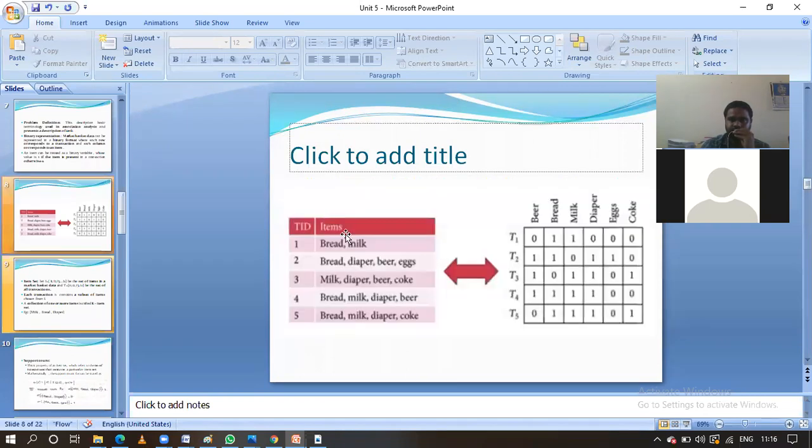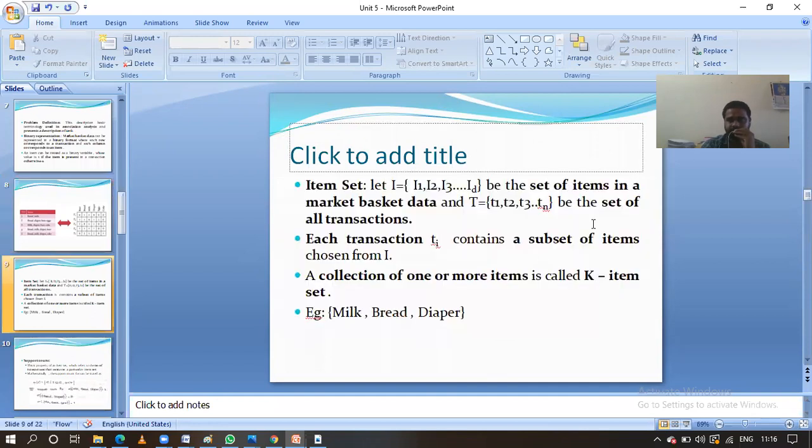For example, in the first transaction they purchased only bread and milk; they haven't purchased wheat, diapers, eggs and tea. That is why it is a subset of items in the different transactions. A collection of one or more items we call a k item set.